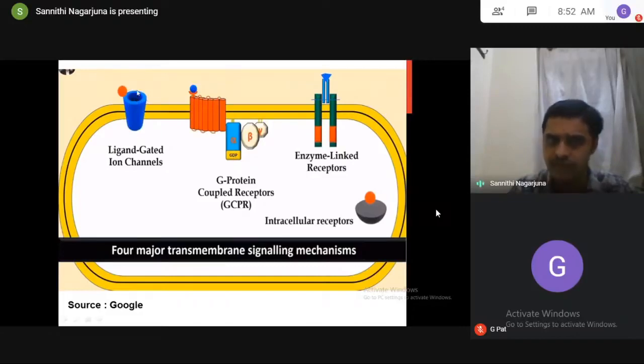Ionotropic receptors are like an ion channel. Enzyme linked receptors are coupled to enzymes. So this is all once again, see the cell membrane. These 3 are on the cell membrane, transcellular, and this one is inside the cell. So have a look at this for 30 seconds for your understanding.